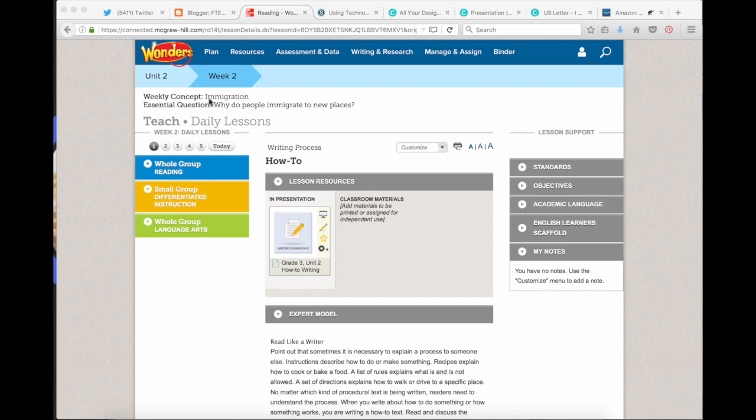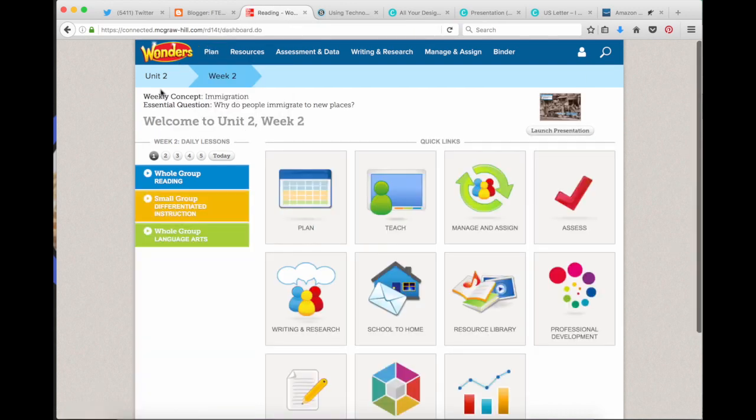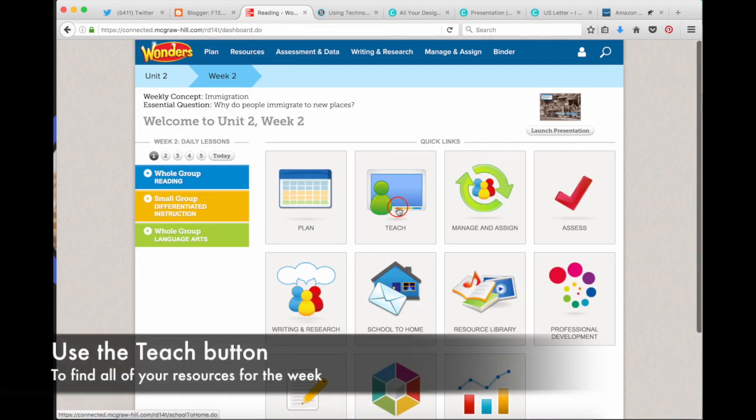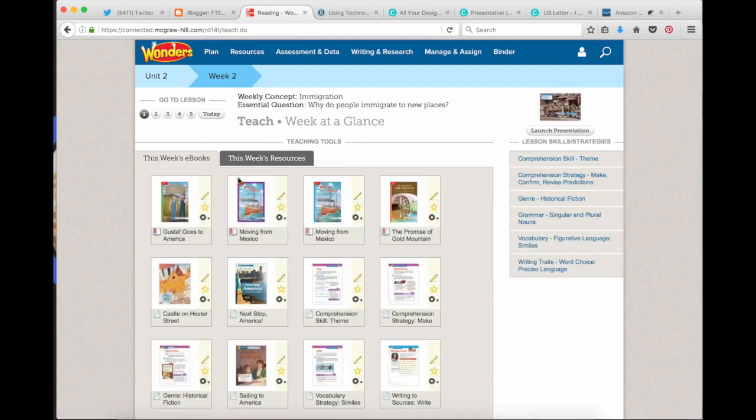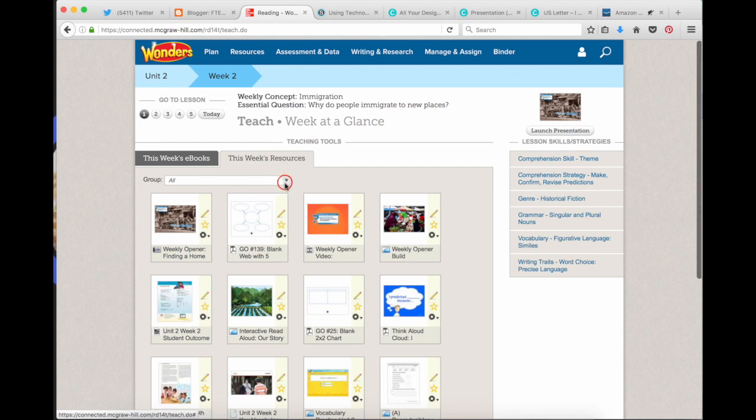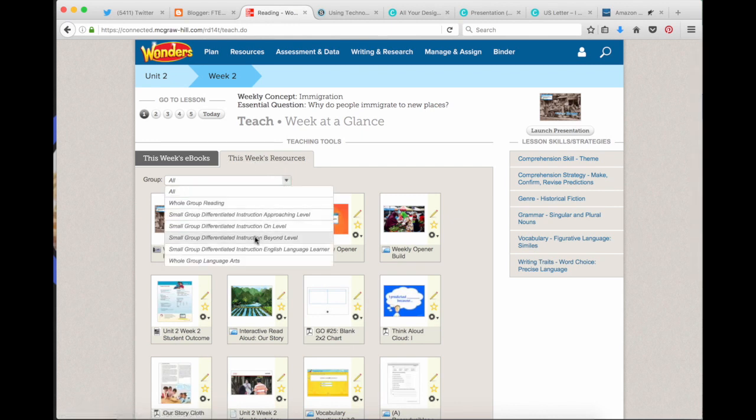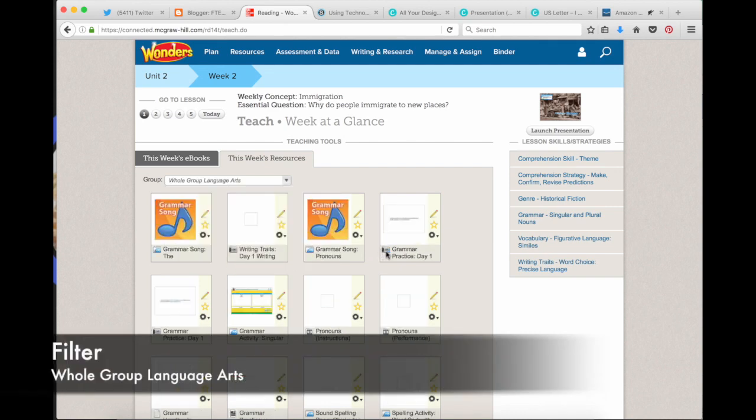Now, if you need to see what we're doing or what resources are available for the whole week, if you go to your main page and you press Teach, and then you click this week's resources, you can filter that out by Whole Group Language Arts.